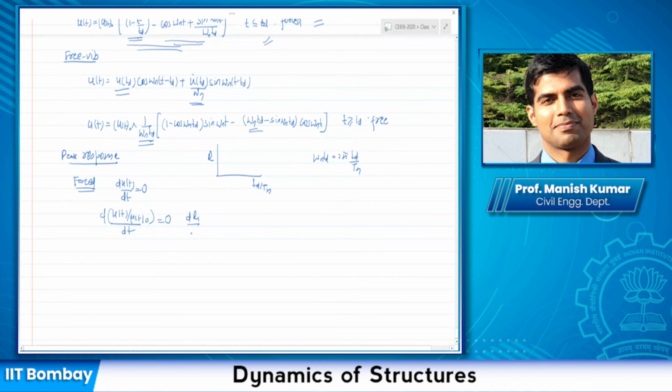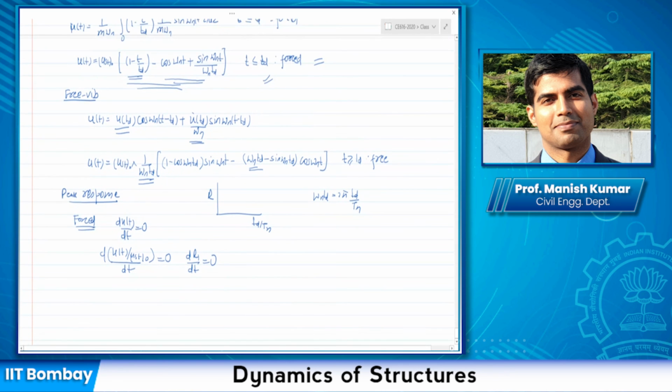We will call this R1. R1 is for the forced vibration phase.